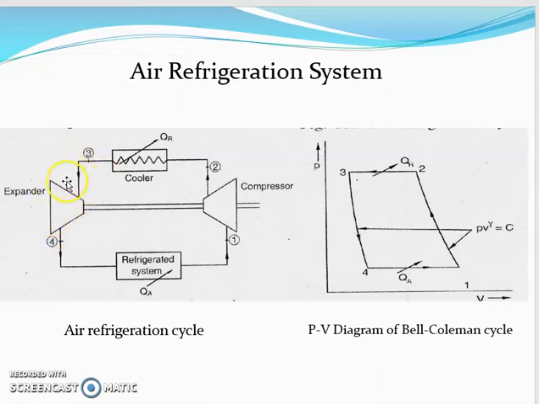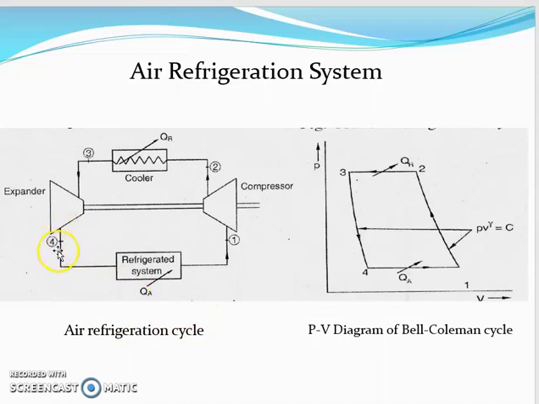Again here, the 3 to 4 process is also done in a reversible adiabatic, or you may say isentropic, manner, but this is expansion. Since it is expansion, volume increases and pressure and temperature both decrease, and at point number 4, the temperature of air would be lower than the temperature that we want to have in the refrigerated space.